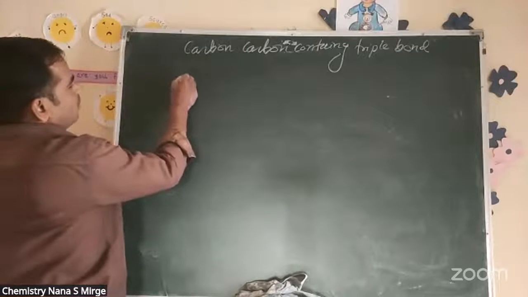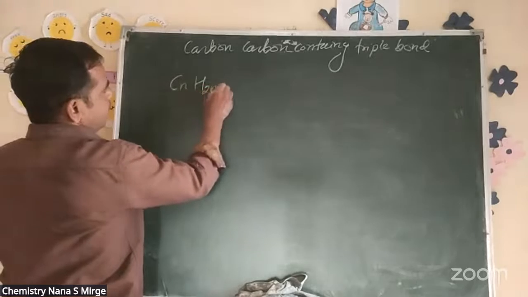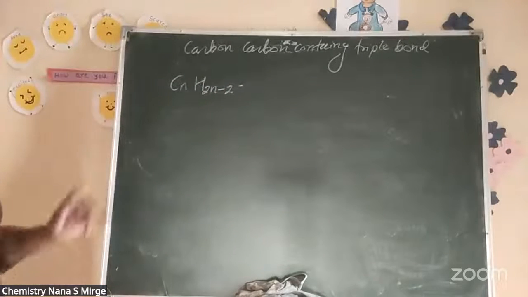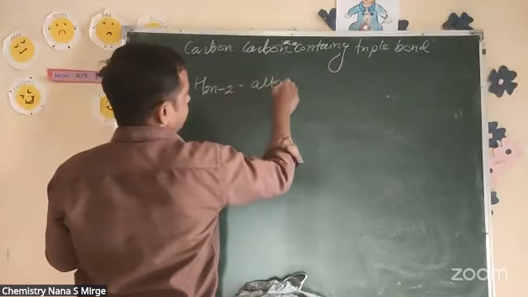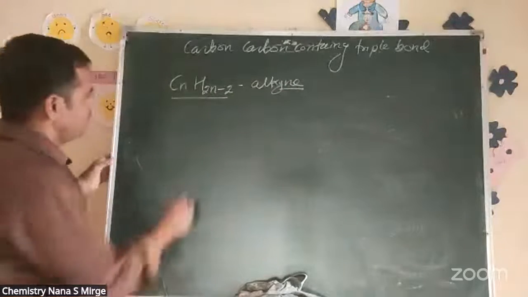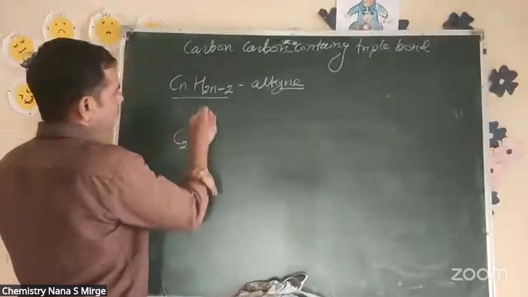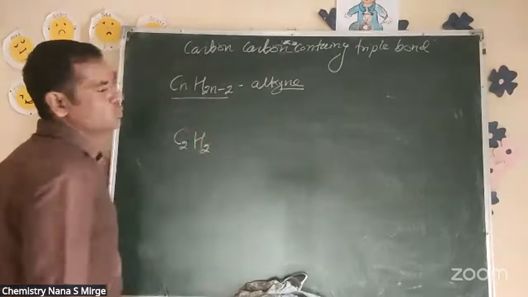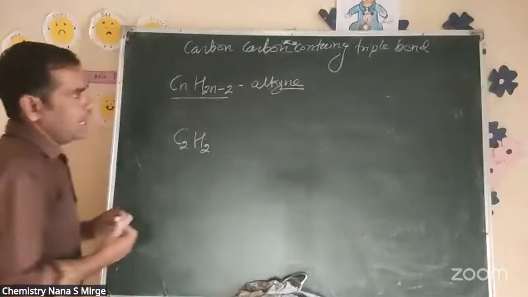So general formula CnH2n minus 2. That is the general formula for alkyne. So it is C2H2. 2 2's are 4, 4 minus 2. Isn't it? Alkyne. So H2.